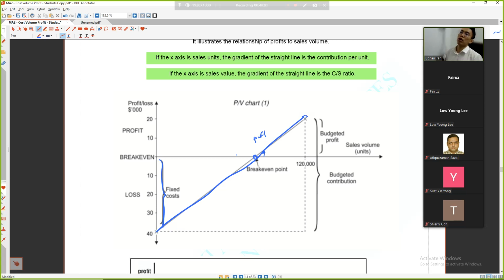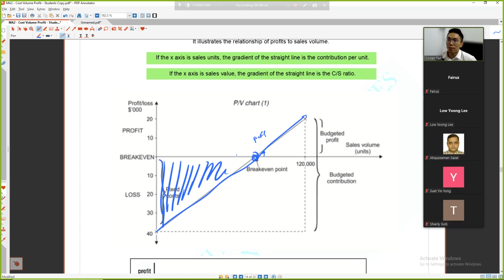True, right? How do you get contributions? Sales minus variable cost is my contribution per unit. Each unit, the more I sell, it is directly proportional to the contributions I get. So of course, I am able to slowly cover my fixed cost. After you are done covering the fixed cost, this is the break-even point. And then the moment you are selling more units, you start to make profit.